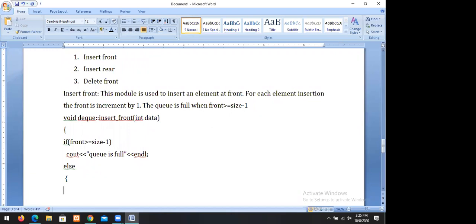First of all, you have to move the elements from front position to rear.